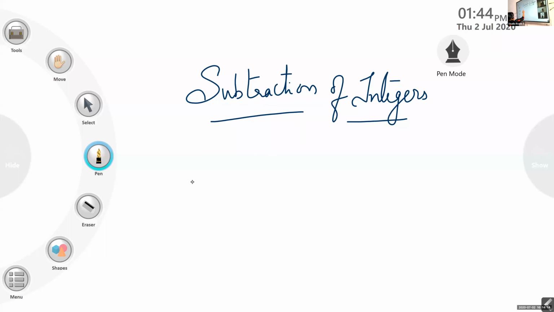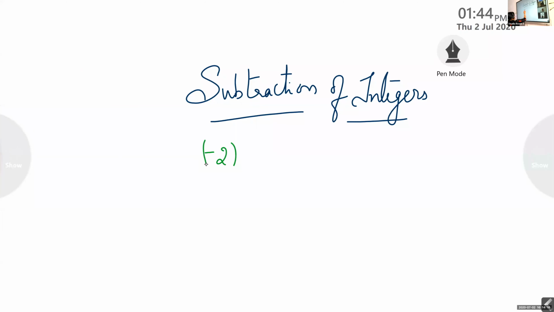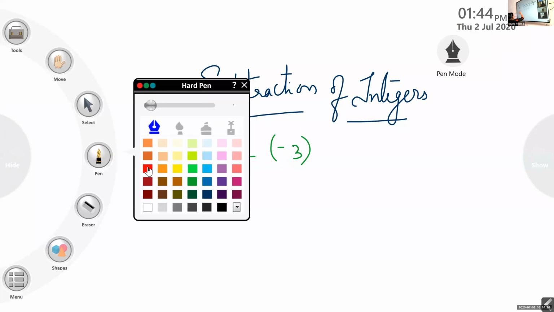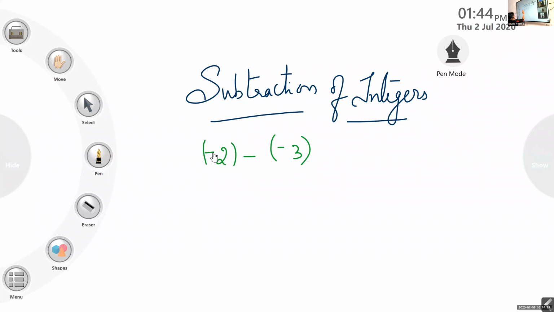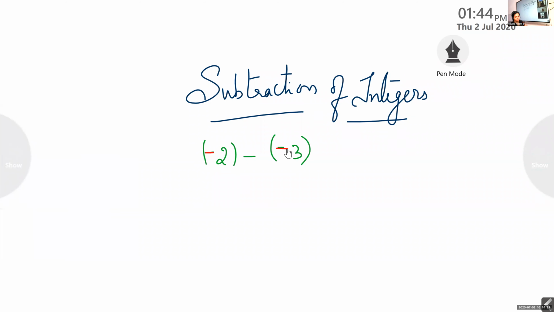Okay. Now I am writing -2 minus -3. If I write like this, these signs are for integers. It will be denoted at the top of the number. And this sign is known as the operation sign. What is the operation sign there? Minus. That means it is a subtraction problem.